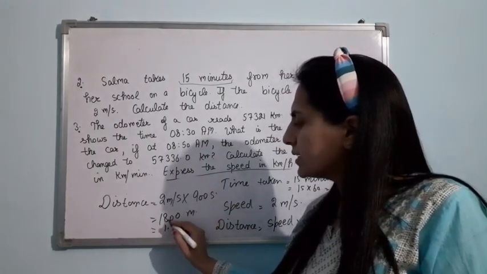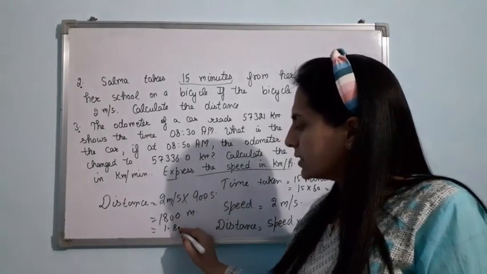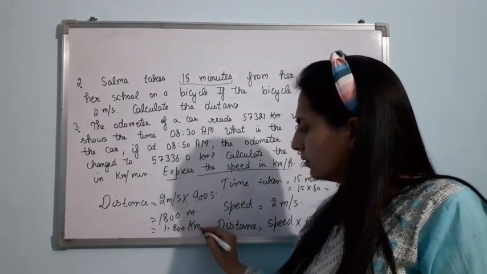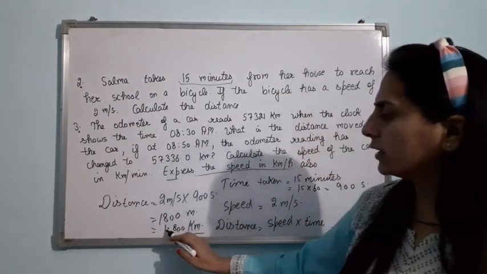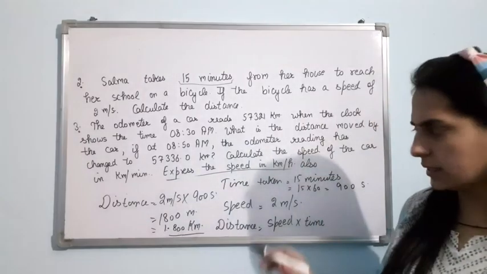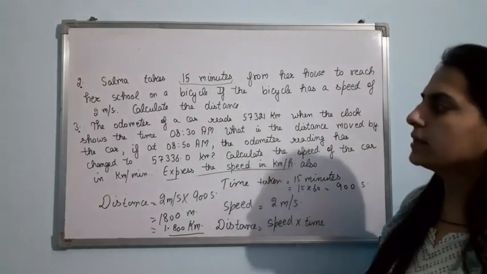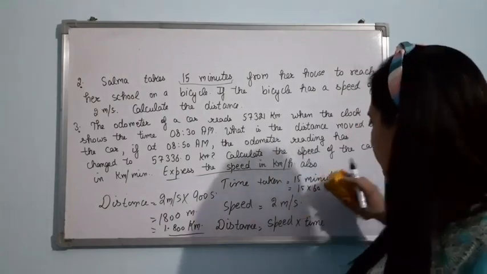That we can write as 1.800 kilometer. Am I clear? 1 kilometer 800 meter. Is that fine? Now let us discuss the third numerical.